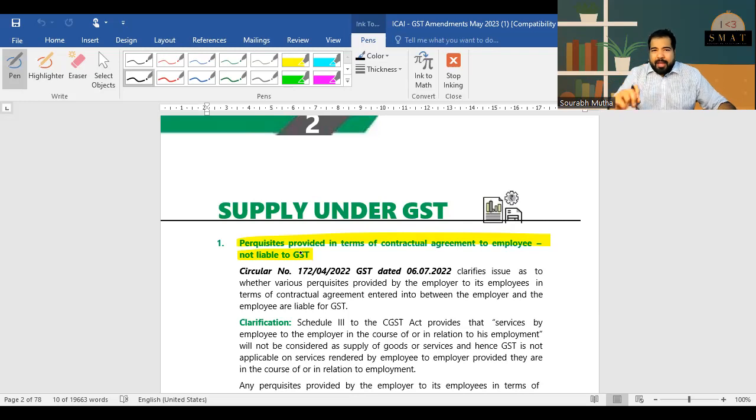Guys, ICAI FAQ and the amendments have said that cancellation will depend upon the main ticket. If the main ticket is subject to GST, even cancellation will be subject to GST. So this Goa air ticket will be subject to GST. But a second class non-AC train fare cancellation will not be.